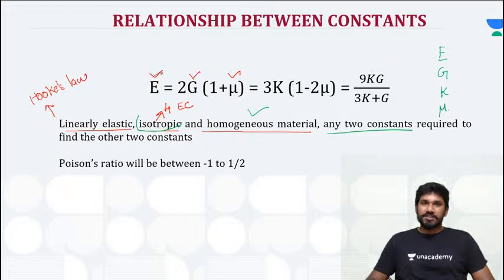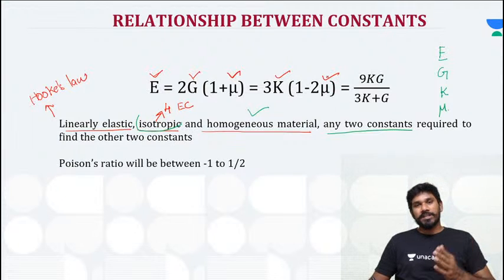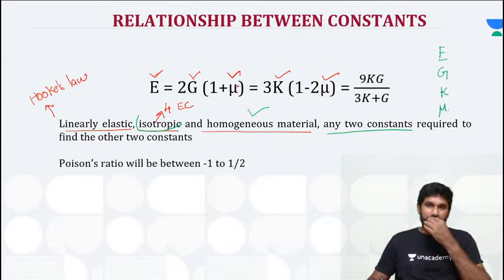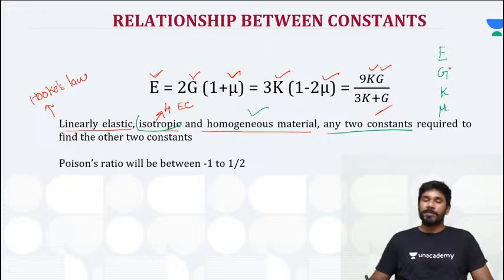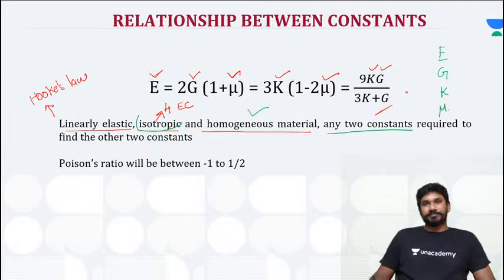Once you know the Young's modulus and already you know the value of Poisson's ratio, then you can find the bulk modulus, right? So same way, vice versa, if you know bulk modulus and Poisson's ratio, you can identify the remaining two. In case bulk modulus and rigidity modulus are given, you can use this equation, right? Okay, got it? Right. So this is the key point.